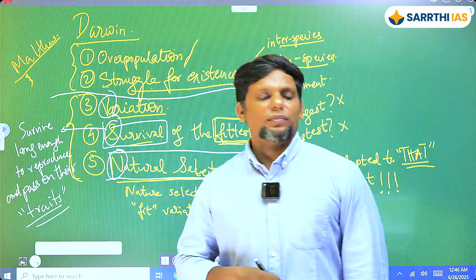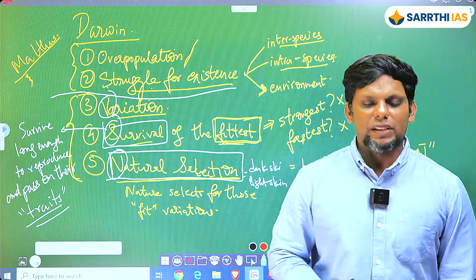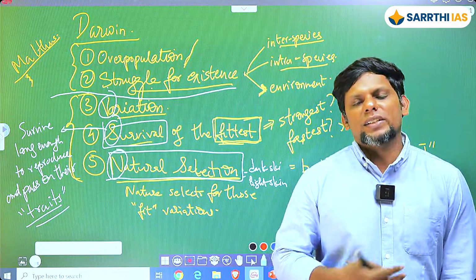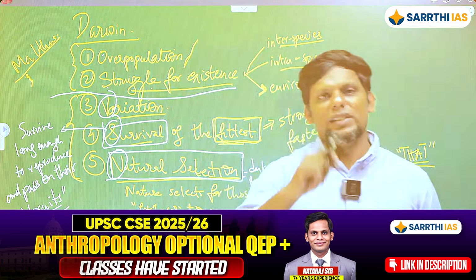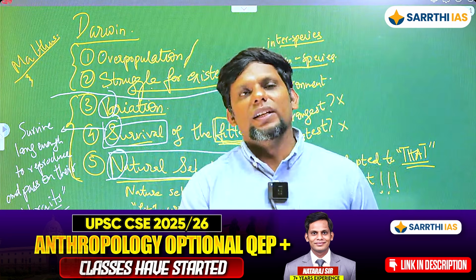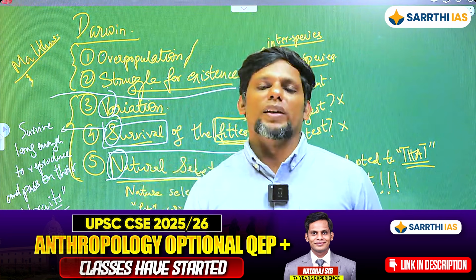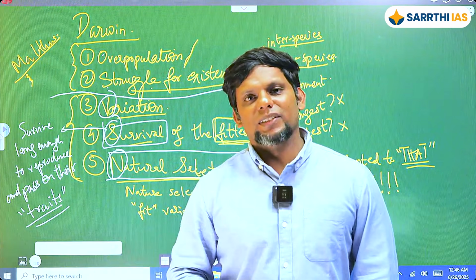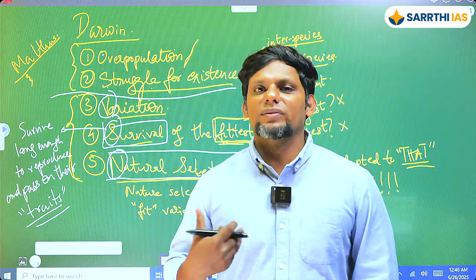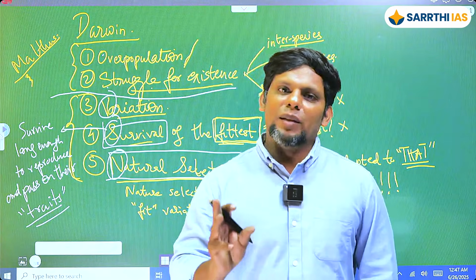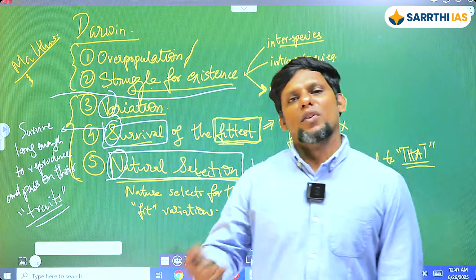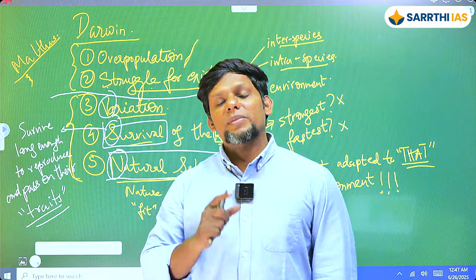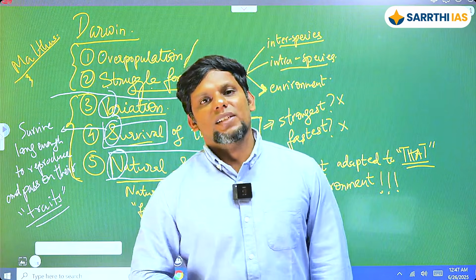So I'll repeat it. Just give me a second. The reason I'm telling you this is that natural selection, whatever we just talked about, is the whole idea of natural selection. So he says evolution happens by natural selection. Natural selection will definitely be in your paper. You cannot write Paper 1 of anthropology without somehow factoring this in. It is somewhere there. But we may not know whether you have to write a long answer on it or a short answer. Sometimes it could just be one sentence. So this is that one sentence.